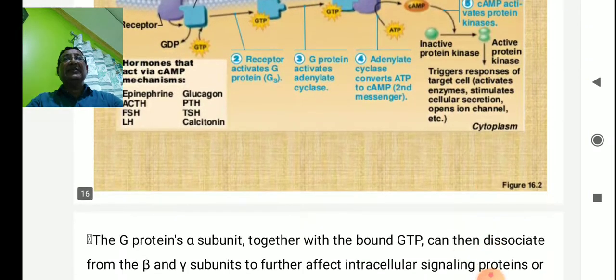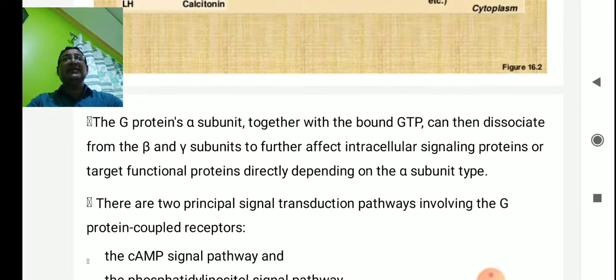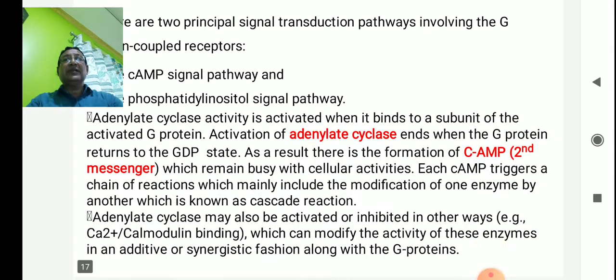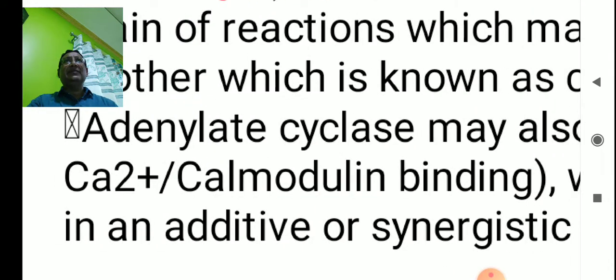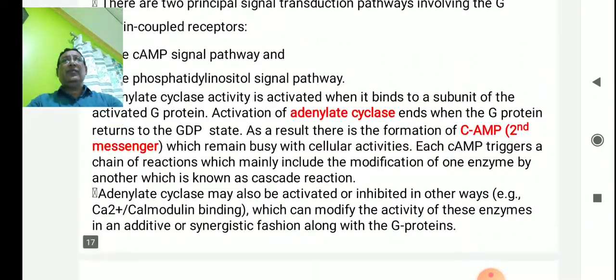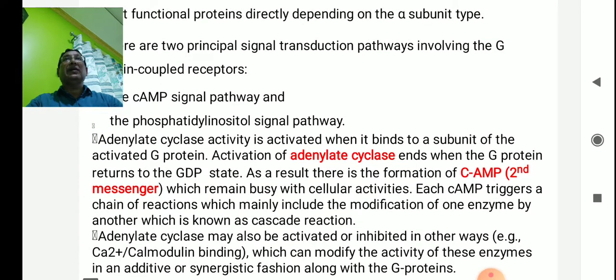Okay. So in my next slides, I would like to show another thing about G proteins. The G protein alpha subunit bound with GTP can then dissociate from the beta and gamma subunits to further affect the intracellular signaling protein or target functional protein, depending on the subunit type. You follow my point? Now there are 2 principal signal transduction pathways involving the G protein coupled receptor: one is the cyclic AMP signal pathway, and the other is the phosphoinositol signal pathway.